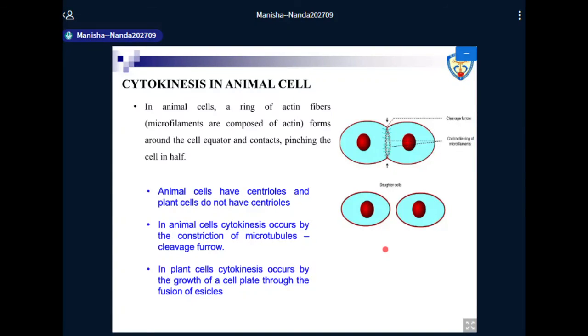So this is all about mitosis and cytokinesis.